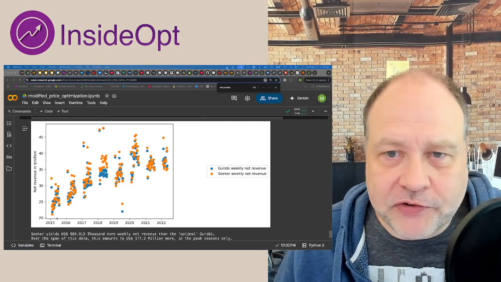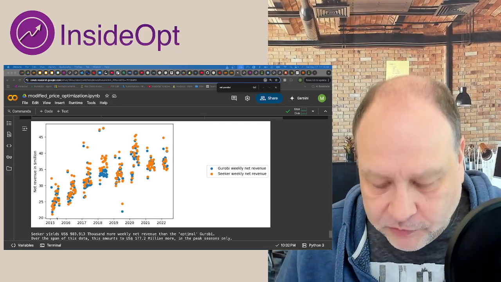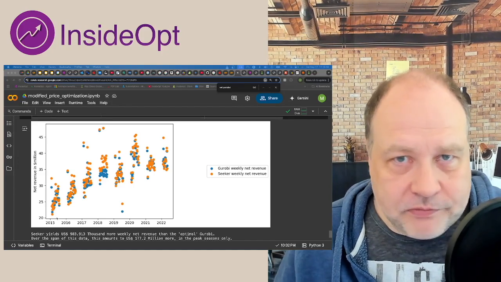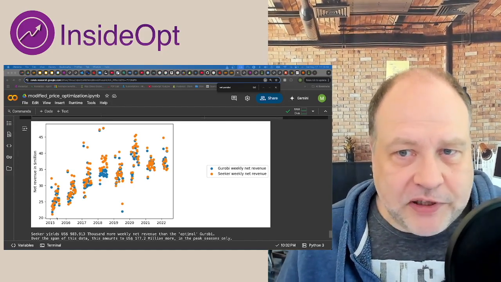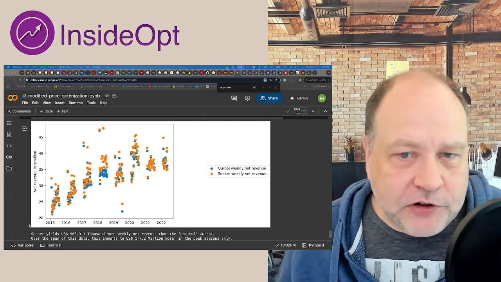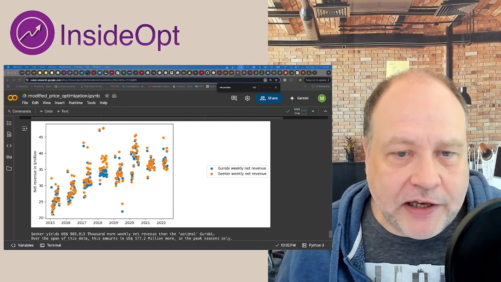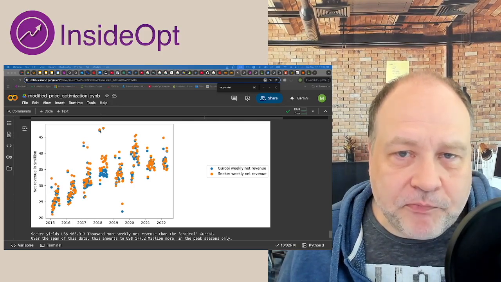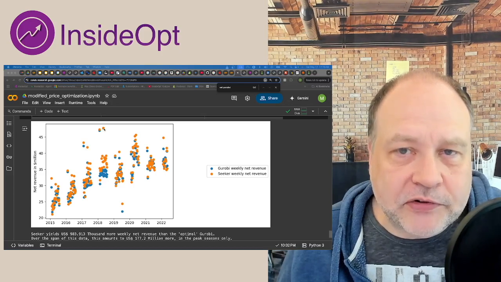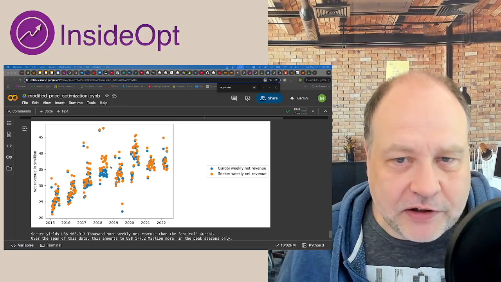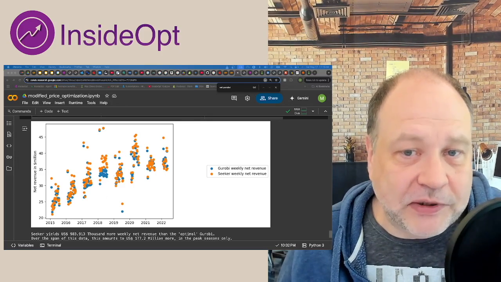Again, we didn't want to change the notebook more than we had to, so since Gurobi does the whole thing with peak season weeks only, we did the same thing. And you see that by and large, if you go vertical, the Seeker solution is generally better than the Gurobi solution, particularly here in year 2018.